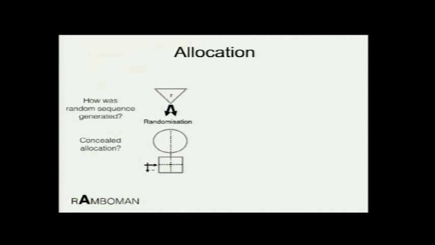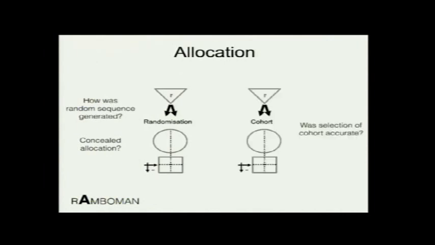I might try to convince the patient otherwise. The patient might say, let me make up my mind before I want to be enrolled. So it adds bias if the allocation is revealed to the person who is going to intervene. That is called concealed allocation. So randomization should have a concealed allocation.